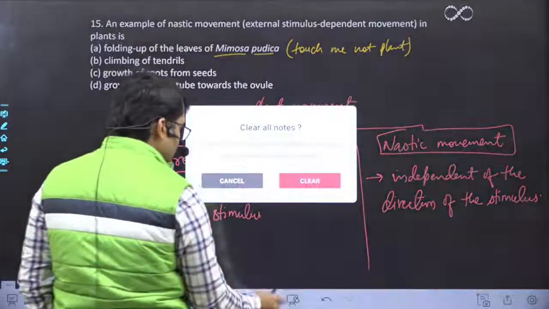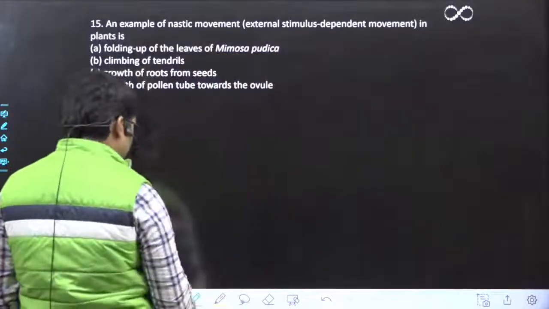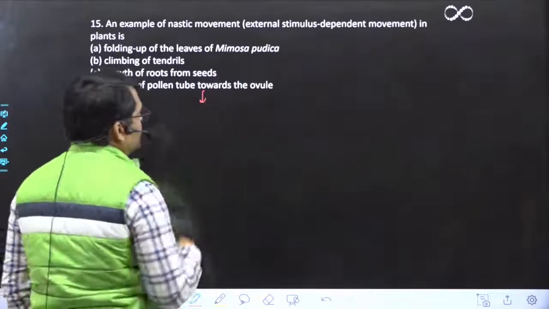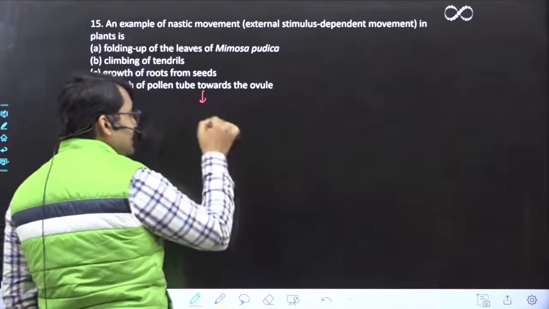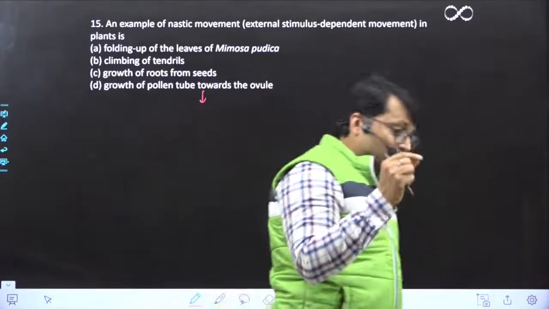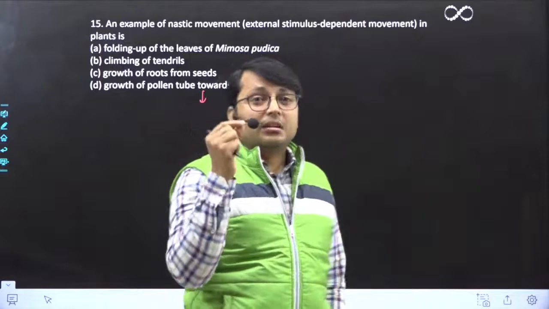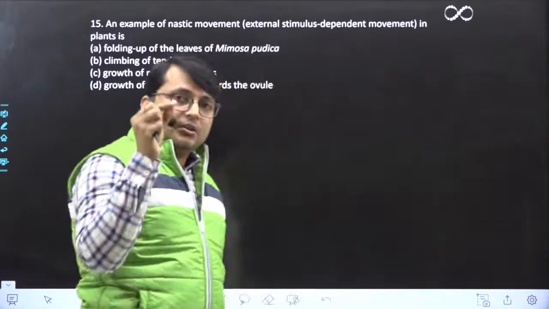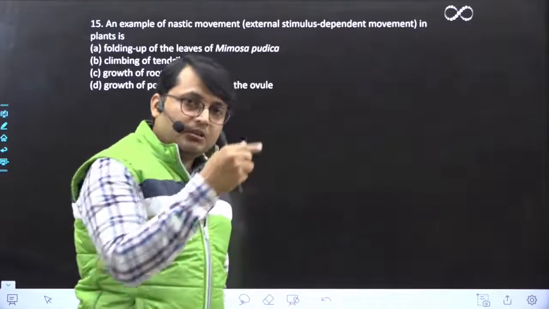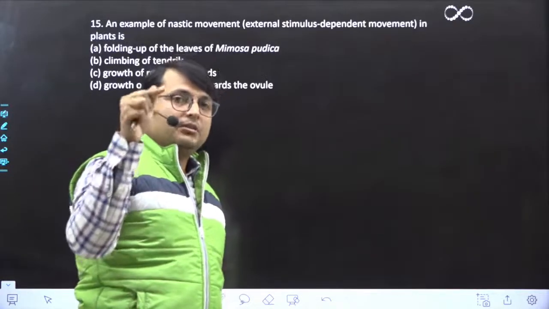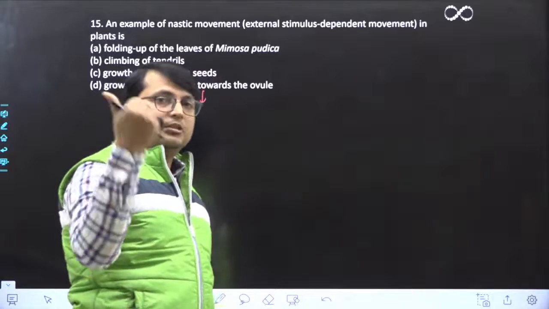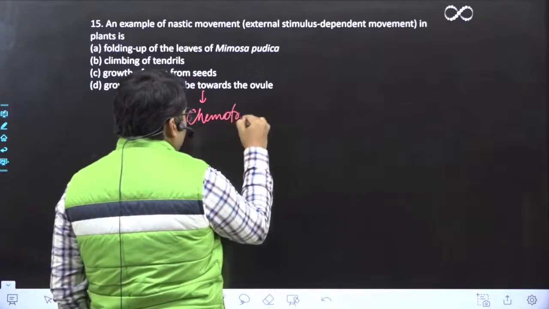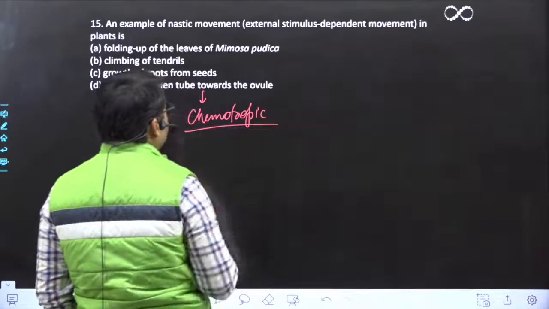नाउ लेट अस सी दीज ऑप्शंस, है ना? When we are talking of the pollen tube movement towards ovule, now it is dependent on the direction from where the chemicals are coming. Okay? The ovule releases some chemicals, okay, and from where these chemicals are coming, the pollen tube is going to move in that direction only. So the direction of movement is dependent on this external stimulus called chemical. इसीलिए हम इसको क्या बोलते हैं? Chemotropic movement. So this is an example of chemotropic movement.